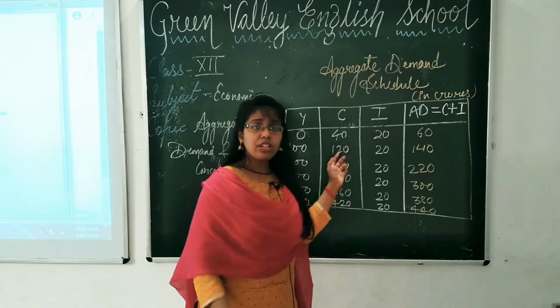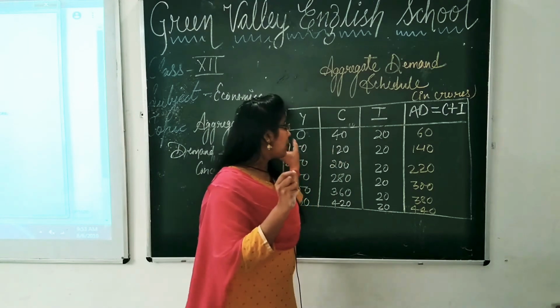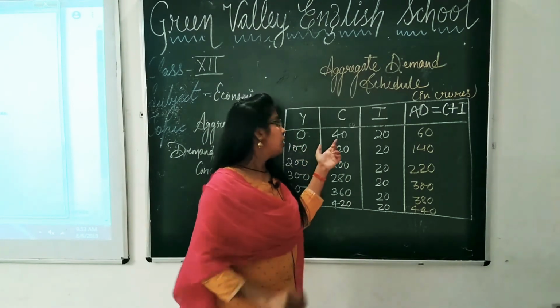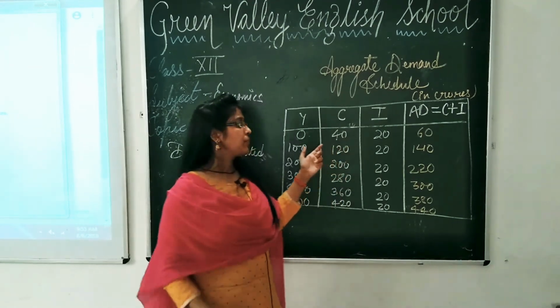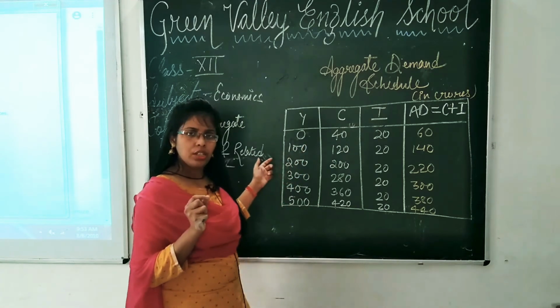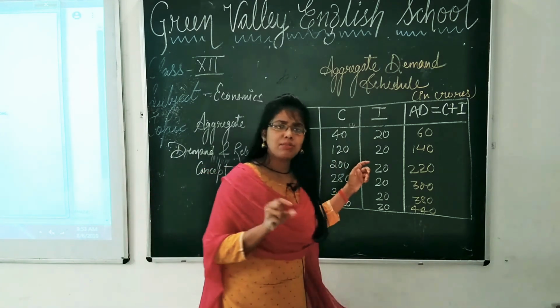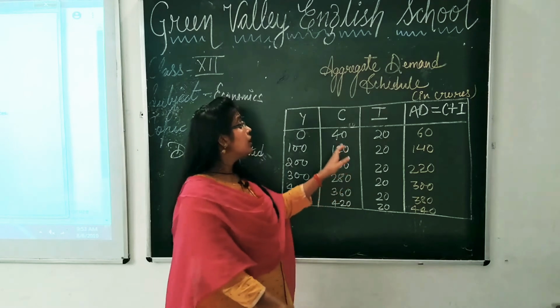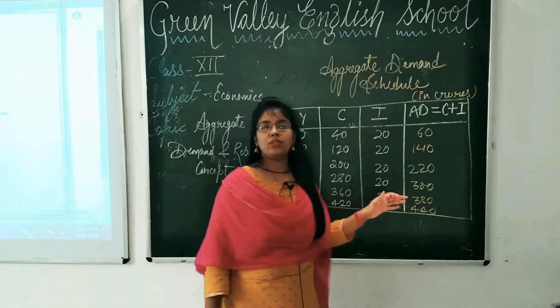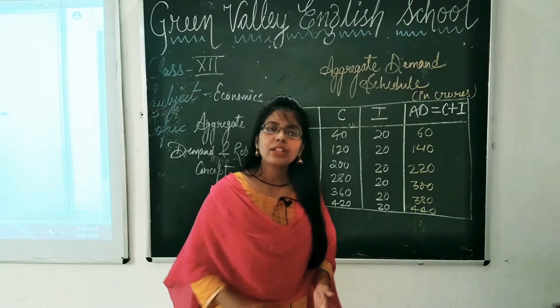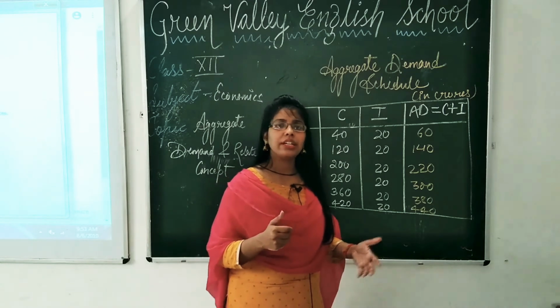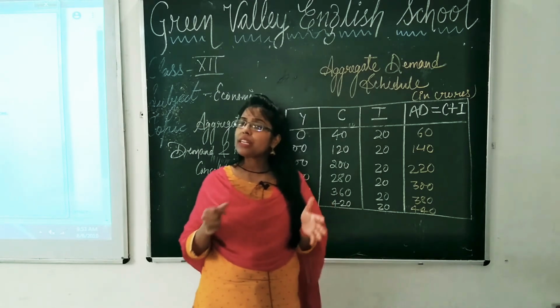So consumption is basic. Even if the income is 0, a person still consumes a little. A little consumption is there, known as autonomous consumption. Remember the term autonomous consumption. One by one I will be telling all the terms. When income is 0 and still a person is consuming, that is termed as autonomous consumption.